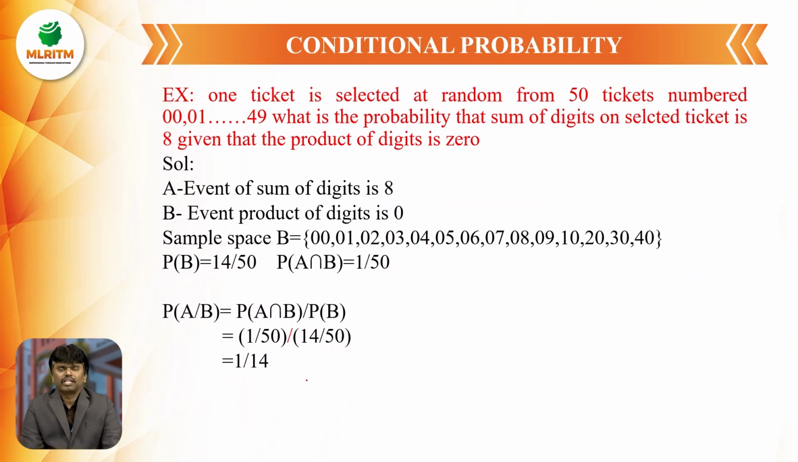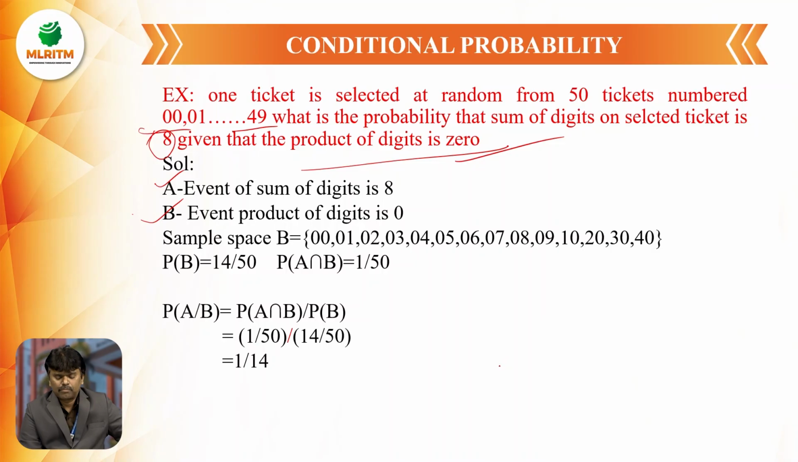One more example of conditional probability is here. I have 50 tickets, numbered from 00 to 49. What is the probability that the sum of digits on the selected ticket is 8 and the product is 0? Sum is 8 and product is 0. Here I am defining two events, event A and event B. Event A is the sum of the digits. Event B is the product of the digits.